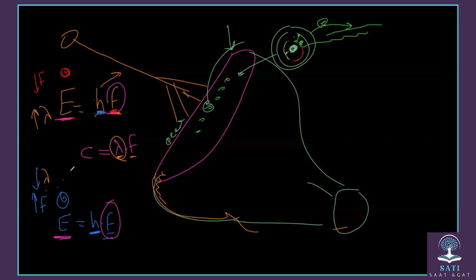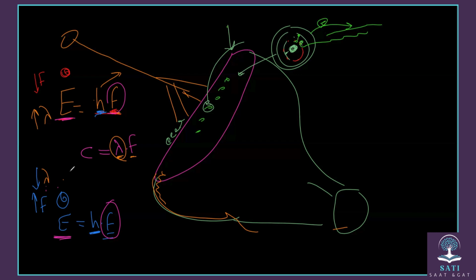Down. So that means when the frequency of any light increases, the energy increases. And when the frequency increases, wavelength decreases. This is the relationship between energy, frequency, and wavelength. And I hope it's clear.